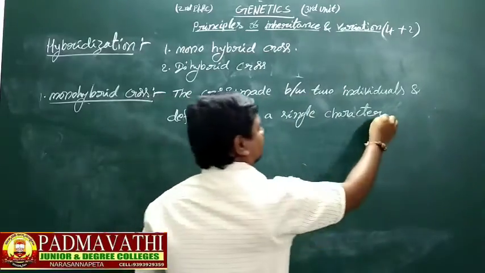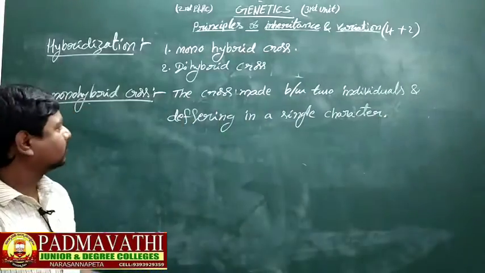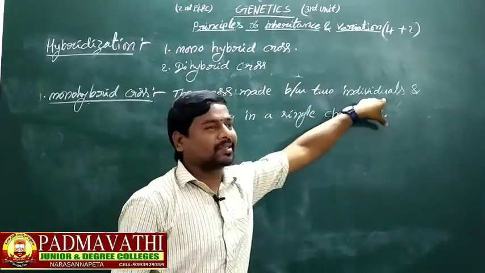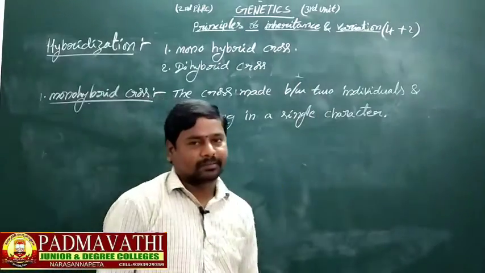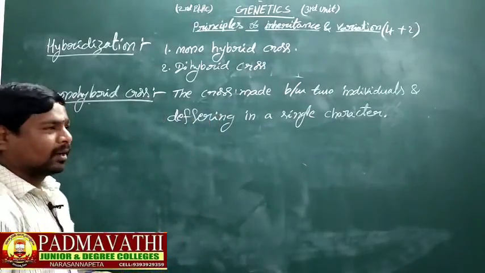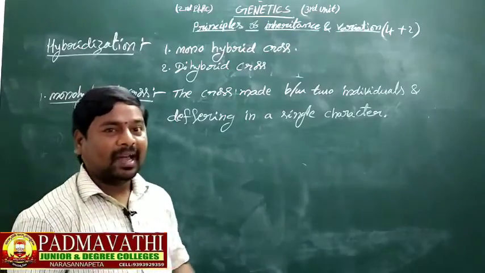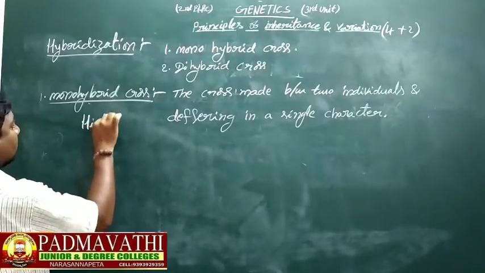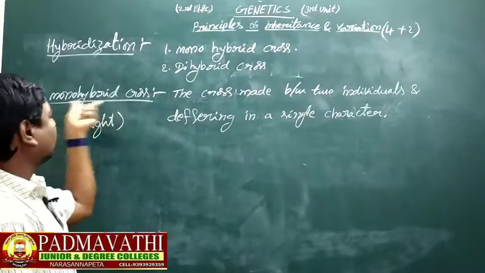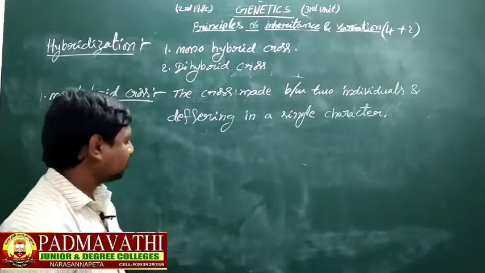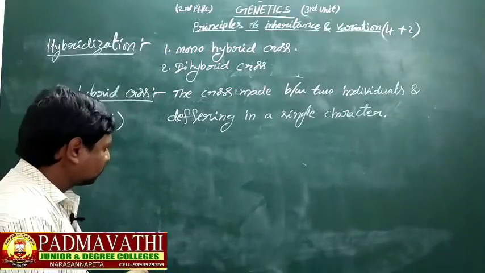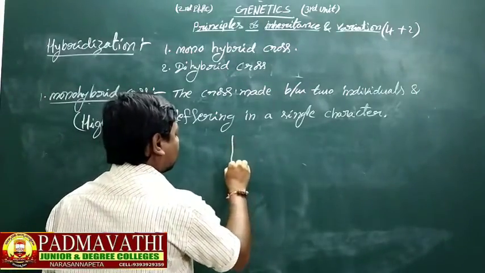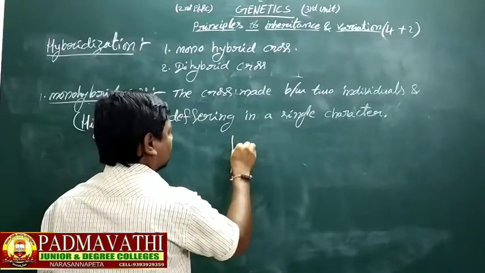This is monohybrid cross. What is the character in a monohybrid cross? Height. This is the character in the monohybrid cross. Here, tall plant.